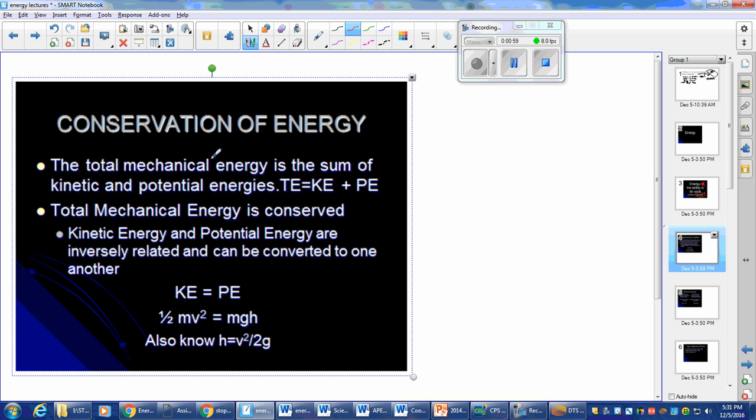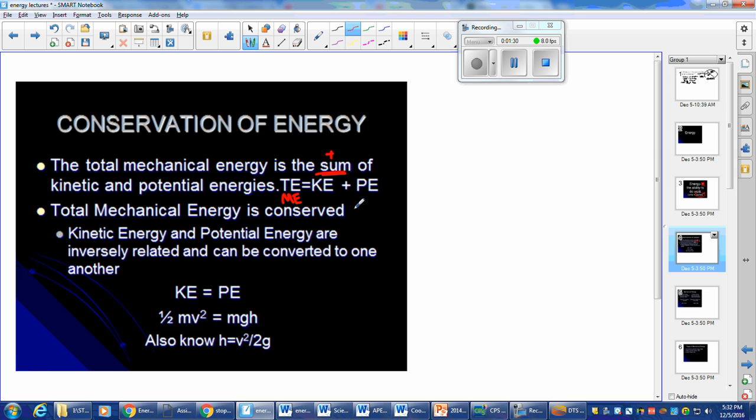All right. Conservation of energy. The total mechanical energy is the sum. Sum means what? You're adding up, right? Of the kinetic and potential energy. Another way to say total energy is mechanical energy. So total mechanical energy, sometimes just put as mechanical energy, is the kinetic energy, KE, plus potential energy. And there are lots of different types of potential energies. Your total mechanical energy is always conserved. That's very important mathematically. We'll talk about that in a little bit.